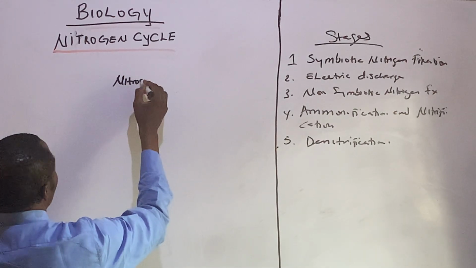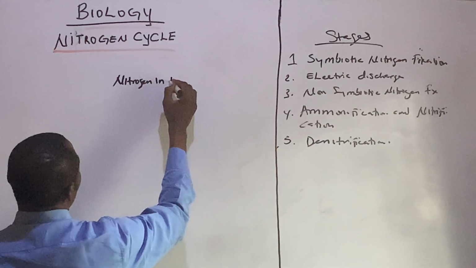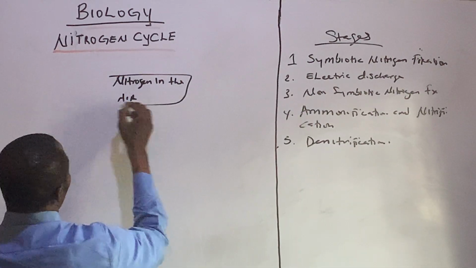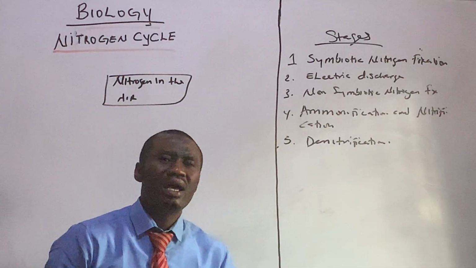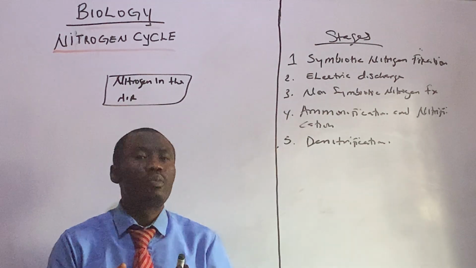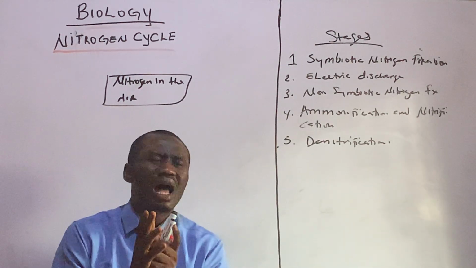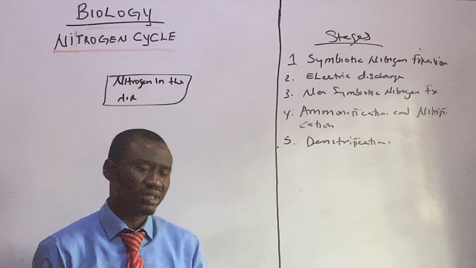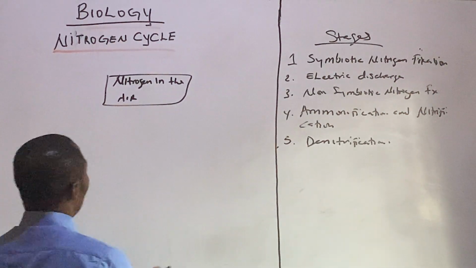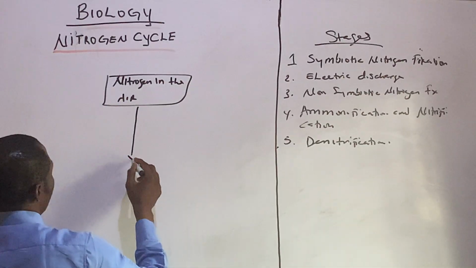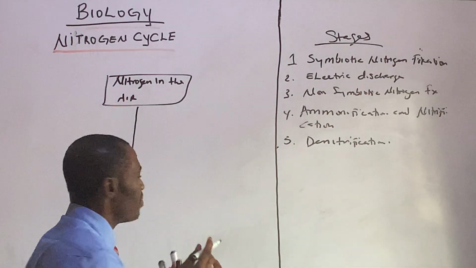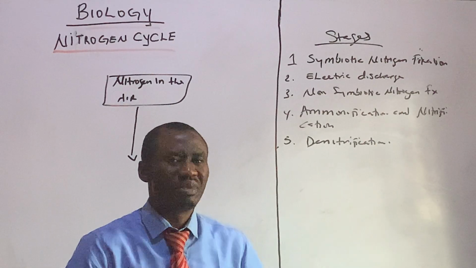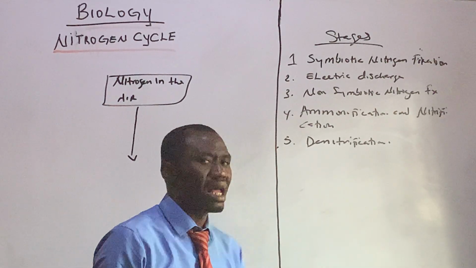Nitrogen in the atmosphere, or in the air. Now, why do I start with nitrogen in the air? Nitrogen makes up 78% of the composition of air. So nitrogen in the air first, and then it's absorbed by the plant, but it must undergo a certain process. Nitrogen is not just absorbed by the plant, it is nitrate that's absorbed by the plant.